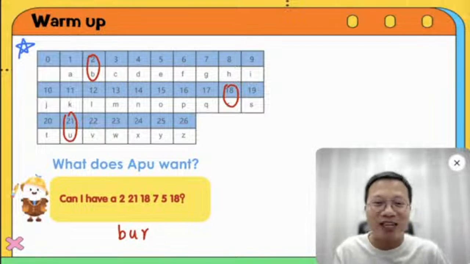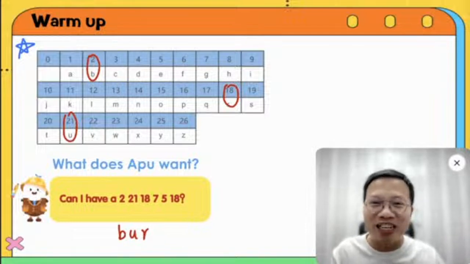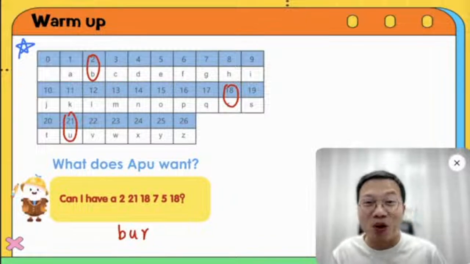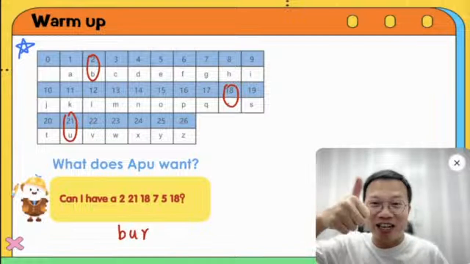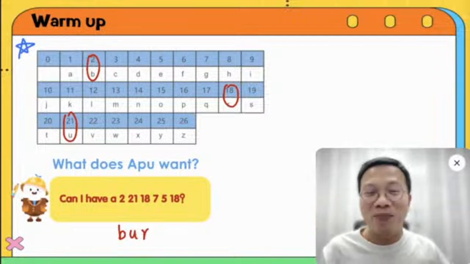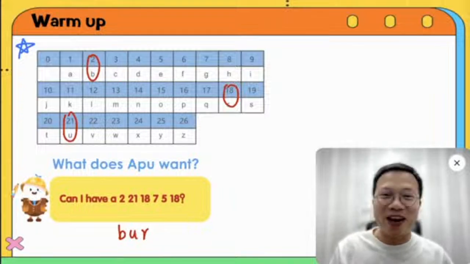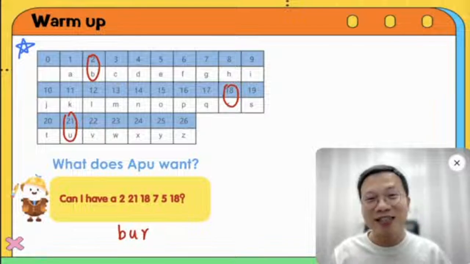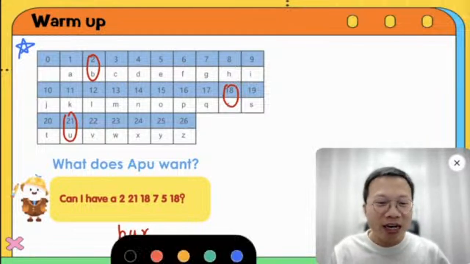Yeah, come on. So what does Apu need? Come on. Wow, somebody just typed the word. Really good. Okay, what about the others? Come on, do you know what Apu wants? Very good. Yeah, I see some of you typing it out. Yes. So let's continue, everybody.